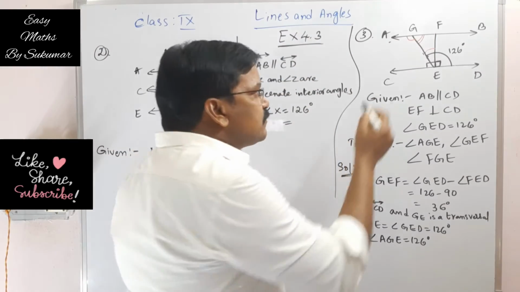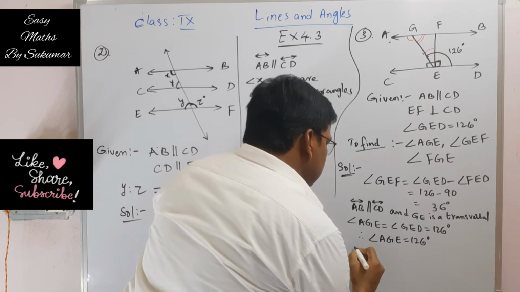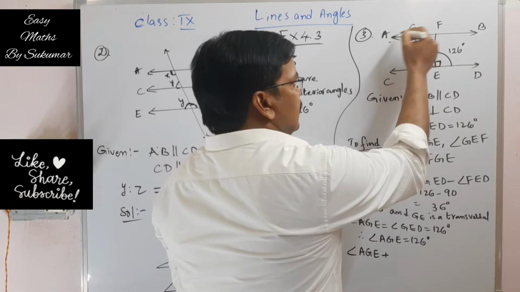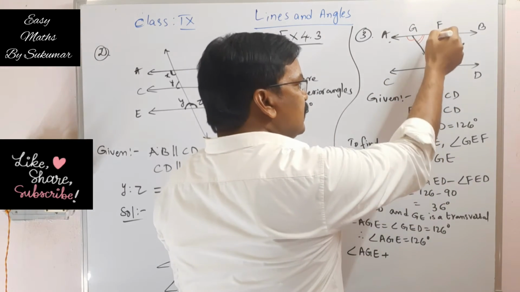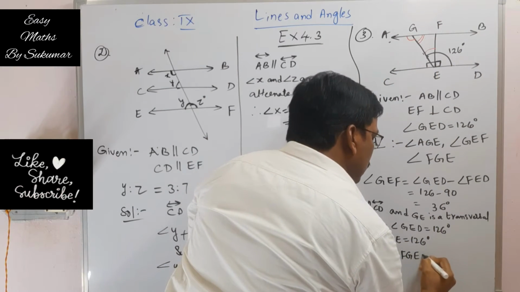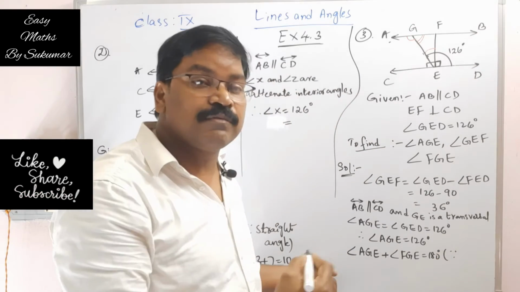See, if you observe this figure here, the sum of angle AGE plus angle EGF or angle FGE is equal to 180 degrees. Why are they 180 degrees? The sum of the two angles.